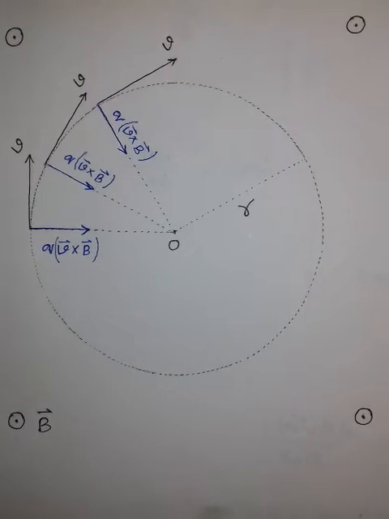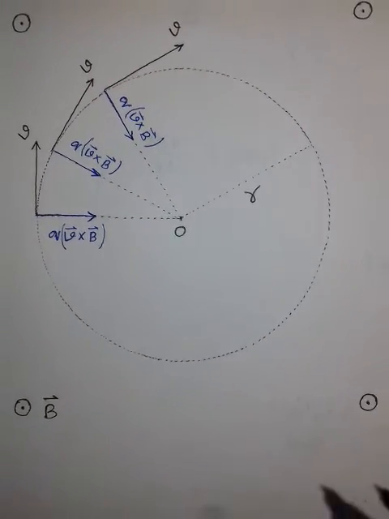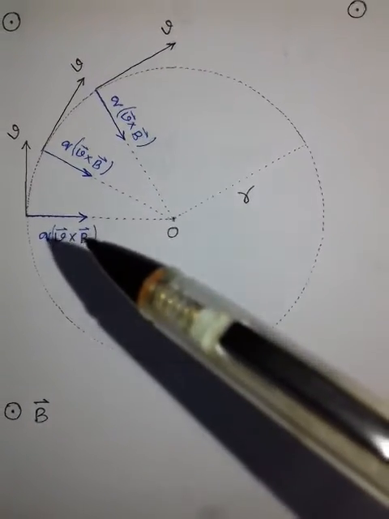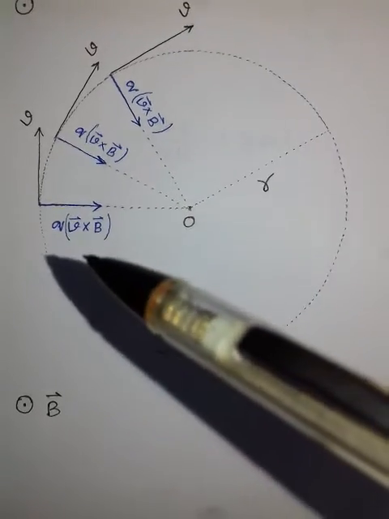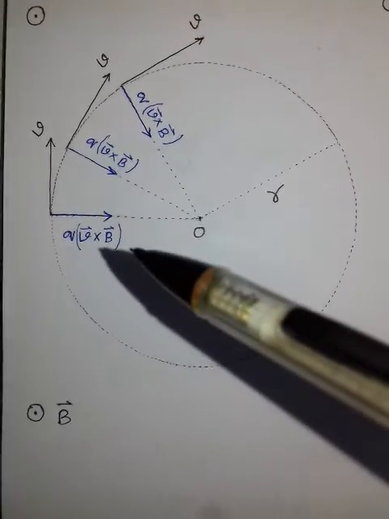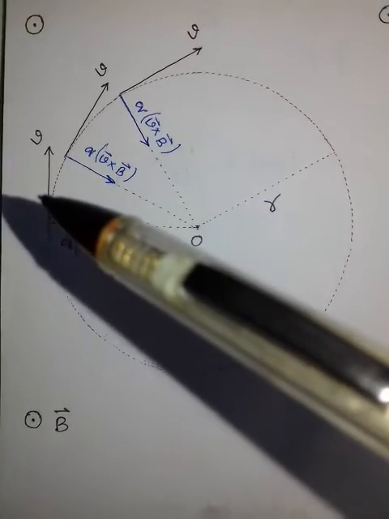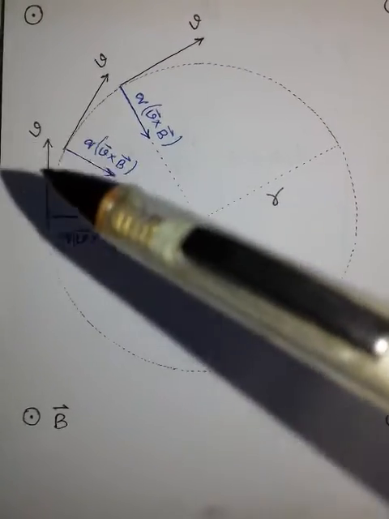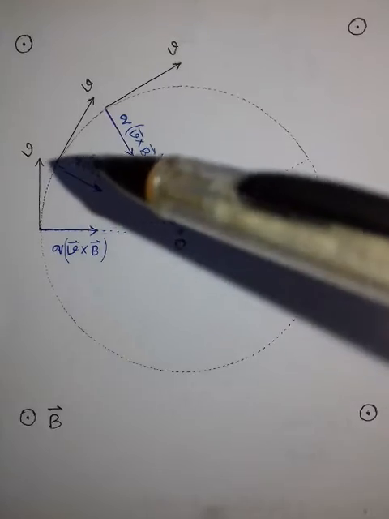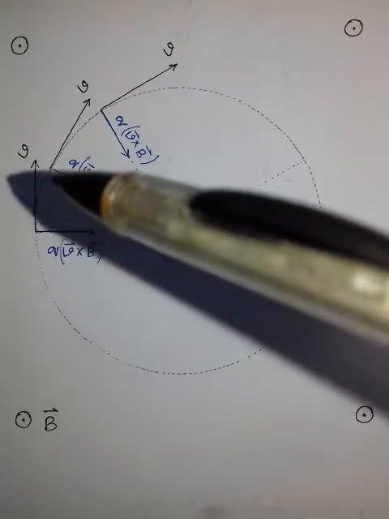As the magnetic field is pointing out of the base in the upward direction, it is evident that the force q v cross B is along this direction, which is perpendicular to v. As this force is perpendicular to v, it has no component along v. So this force will not change the magnitude of the velocity of the particle. This force will just make the particle turn towards the right.